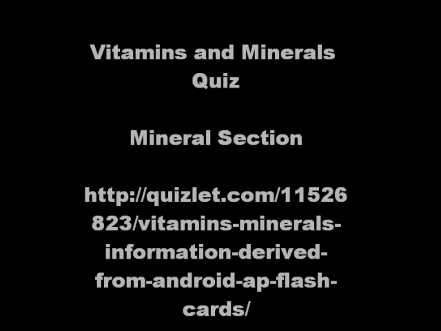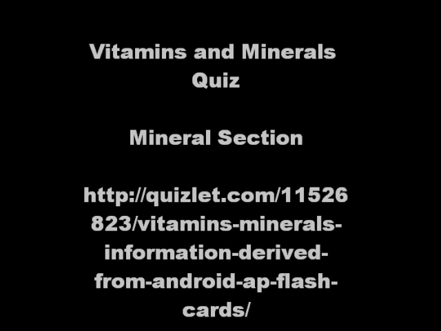What is the role of phosphorus? Formation of cells, bones and teeth, maintains acid-base balance. What are food sources of phosphorus? All animal foods, meats, fish, poultry, eggs, milk.